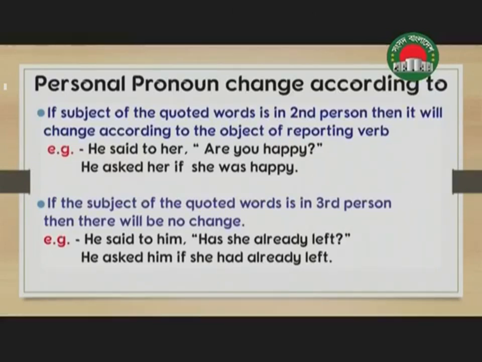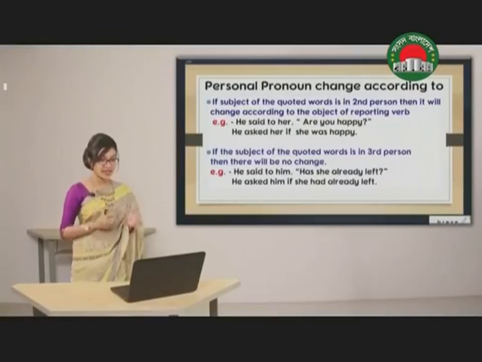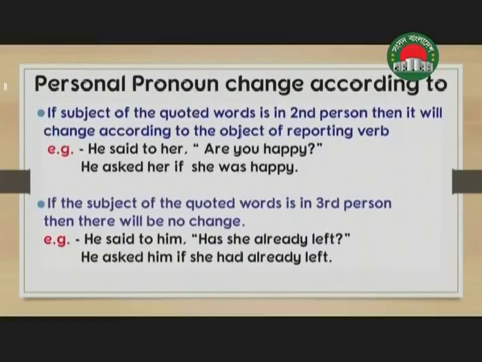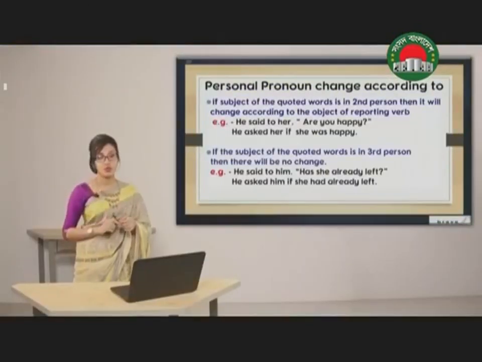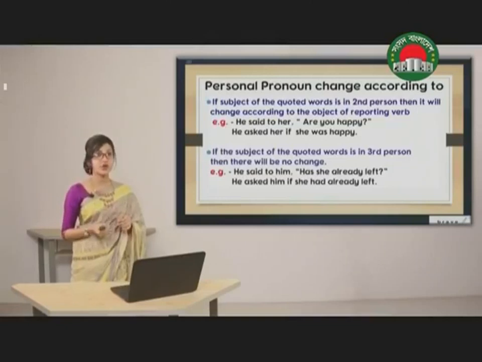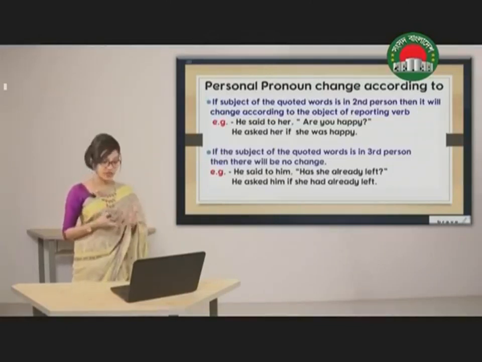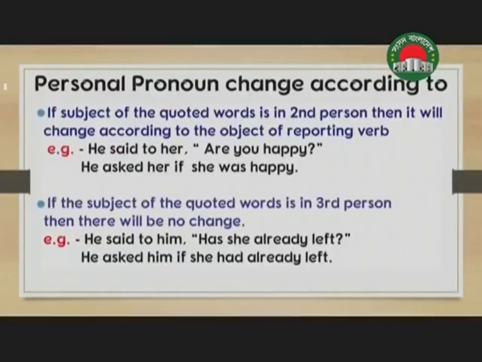Then in indirect speech it is going to be changed as he asked her if she was happy. So as you can see, the second person you was used. For that reason, we have changed it according to the object. What was the object? The object was her. For that reason, we have written, he asked her if she was happy.